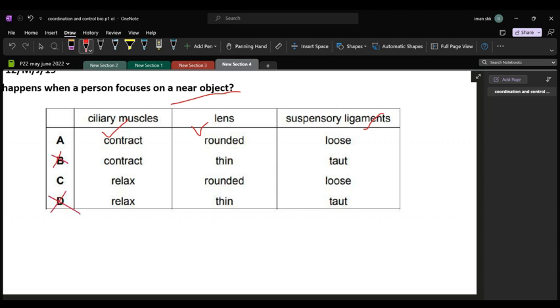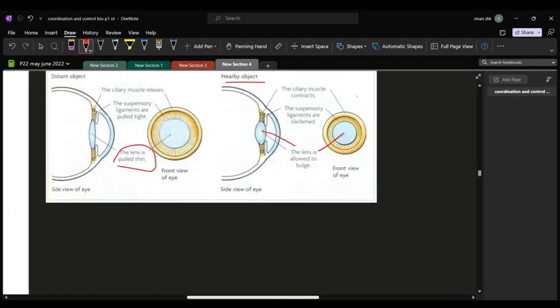Now checking whether the ciliary muscles contract or relax, because this is the same for both the options, that the suspensory ligaments will be loose. और आप देख भी सकते हैं कि suspensory ligaments loose हैं या slackened है. Slackened means that they are like this, which is loose, right? So you have different terms used by the examiner, but remember they all have the same meaning and you can write either of them.